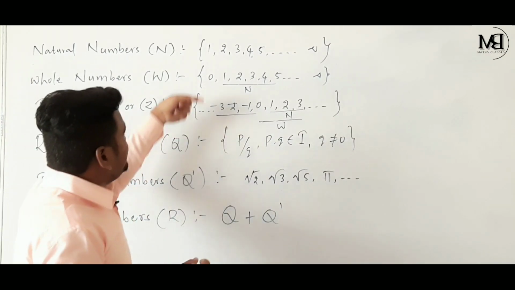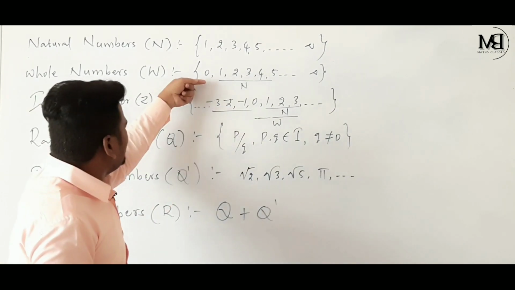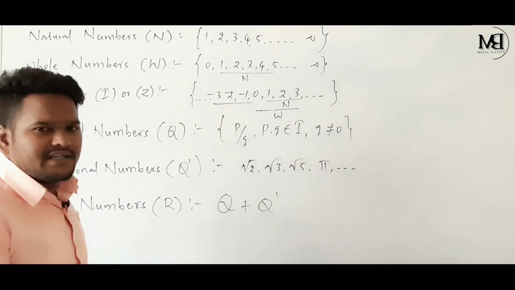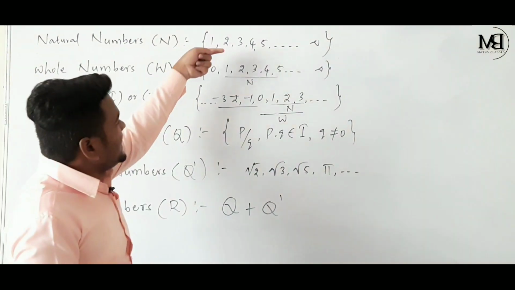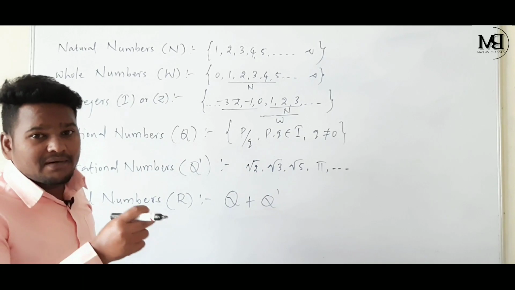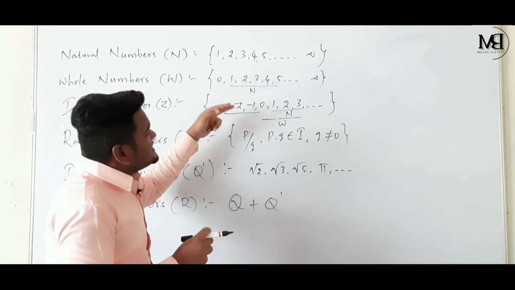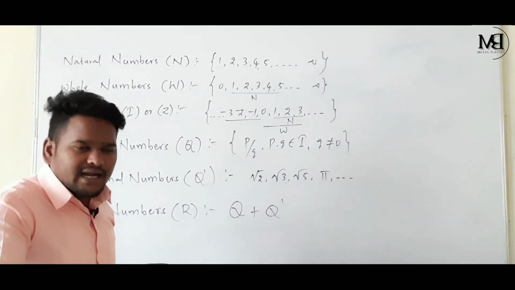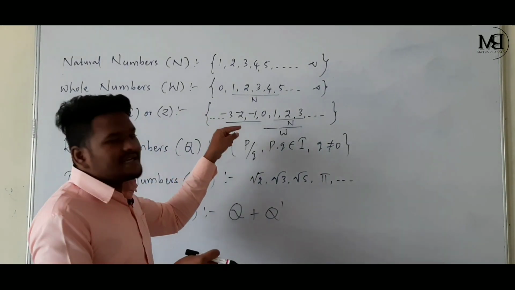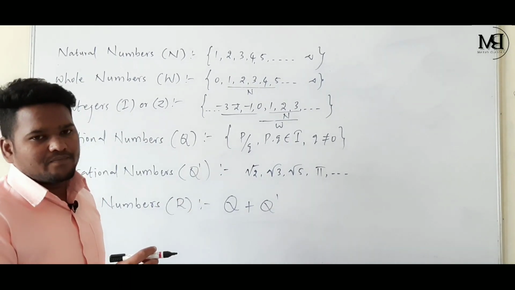So every natural number is an integer, and every whole number is an integer.